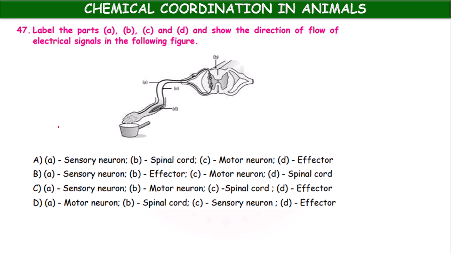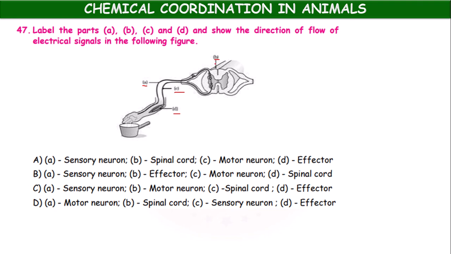Let us see here. We have to label A, B, C and D. A, sensory neuron. Yes, A is the sensory neuron.